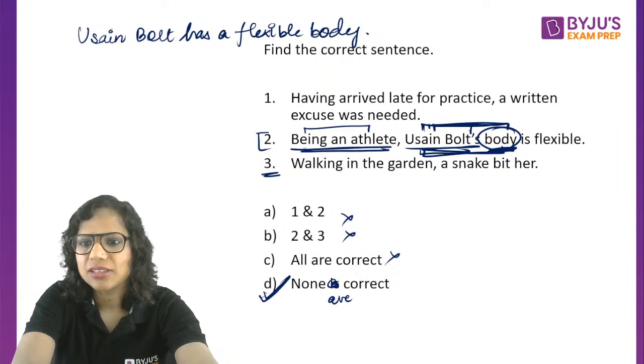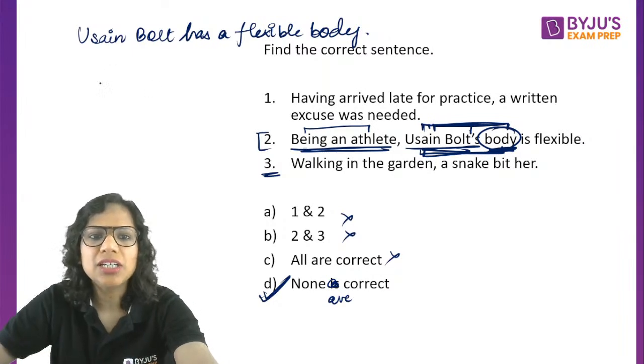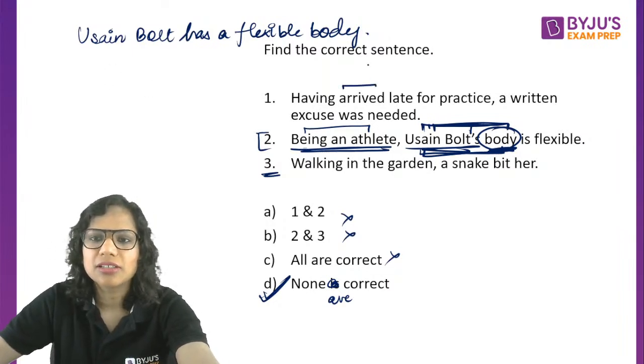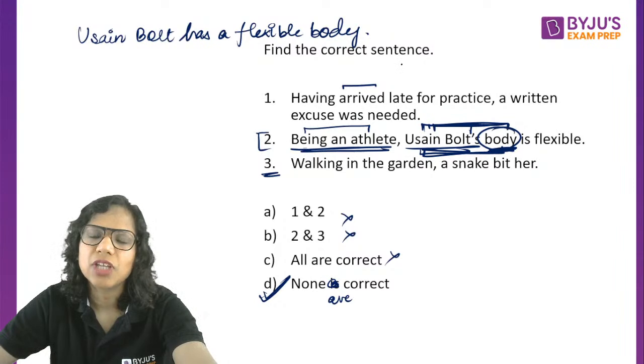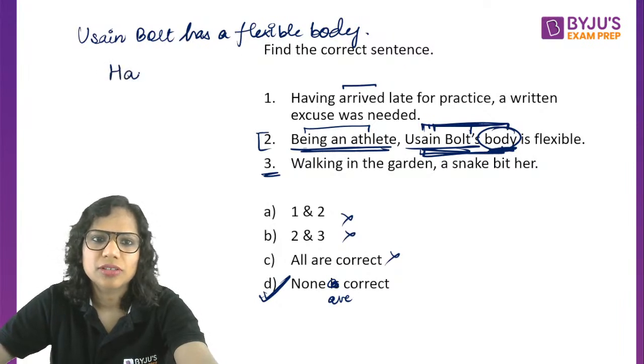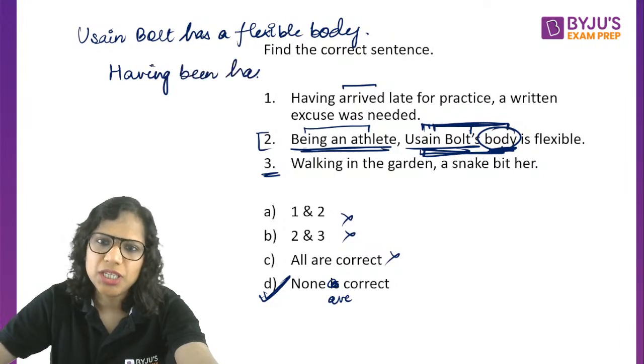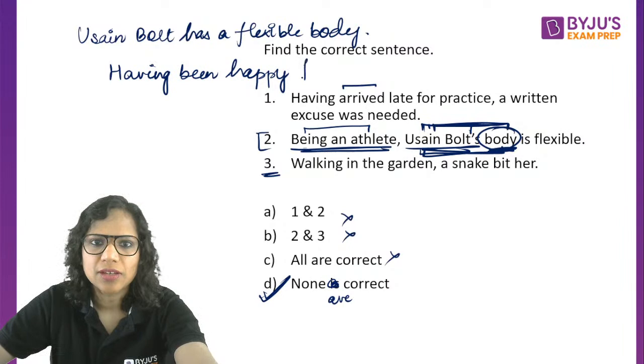Having been, no. Having arrived. See, been is needed when, let's say, let's take, having been happy for a long time.